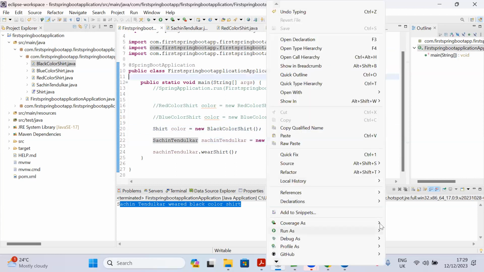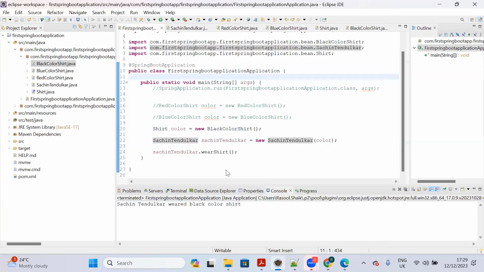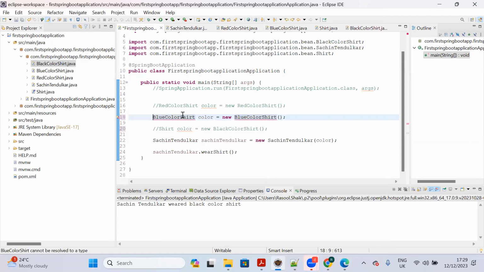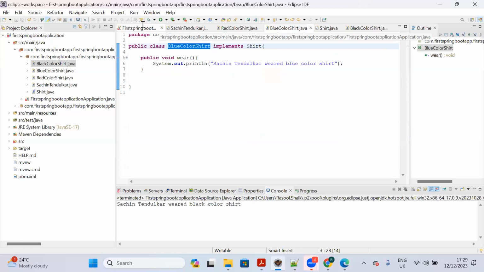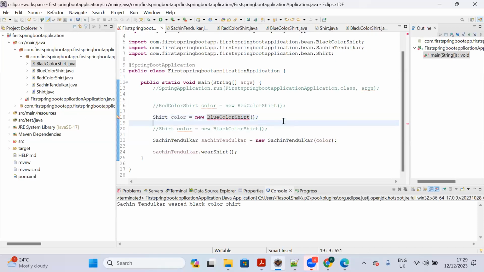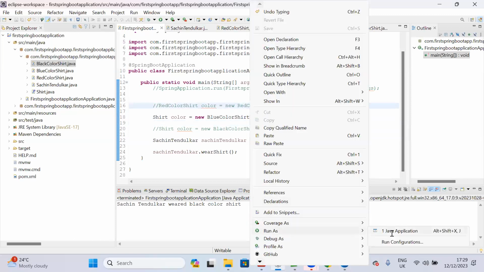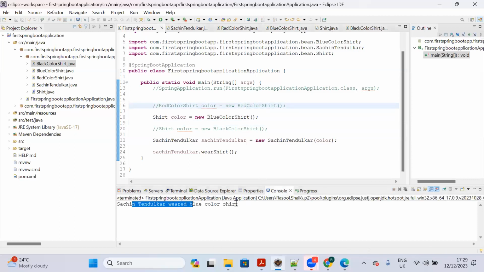Just run as Java application. See, Sachin Tendulkar can wear black color shirt. If Sachin Tendulkar wants to wear blue color, then what will he do? Here you just pass shirt. That's it. So blue color shirt also has this. So what you can do here? Just import, control shift O to organize the import. That's it. So now if you run this application, what will happen? Sachin Tendulkar can wear blue color shirt.